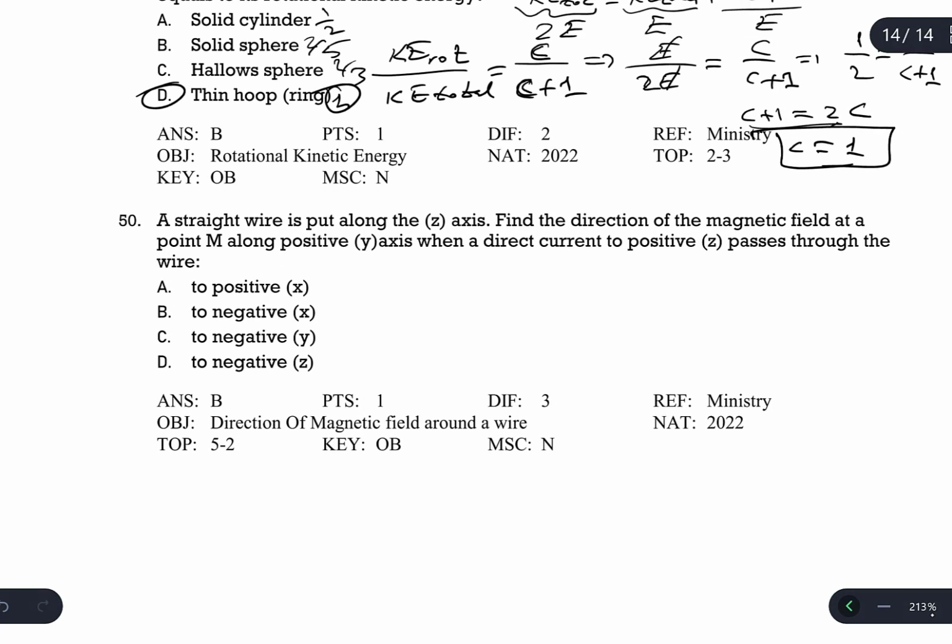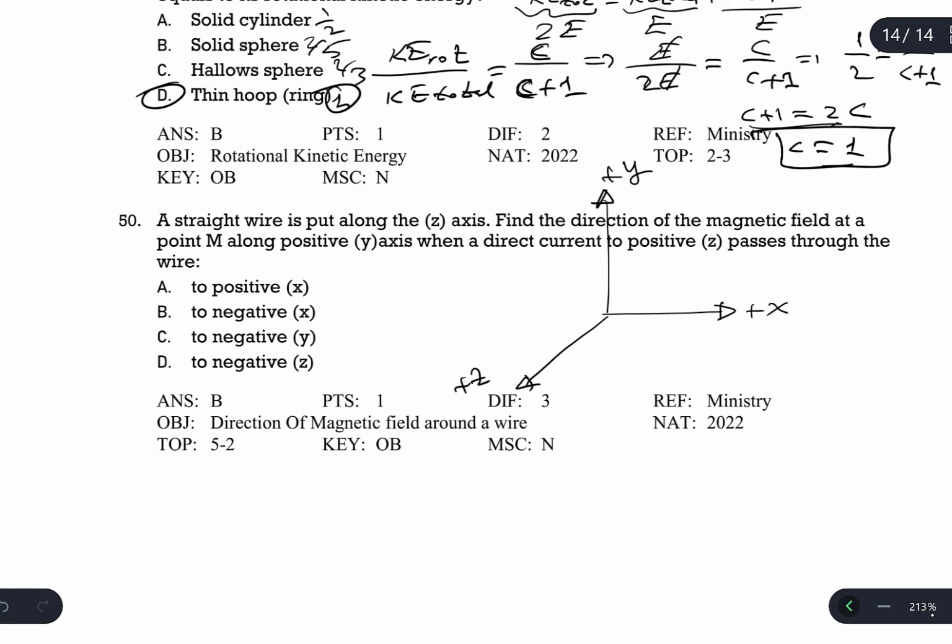And the last question. A straight wire is put along the x-axis. Find the direction of the magnetic field at point M along the positive y-axis when a direct current to the positive z-axis passes through the wire. So let's draw the XYZ coordinate system. This is the positive x-axis, positive y-axis, and this is the positive z-axis.